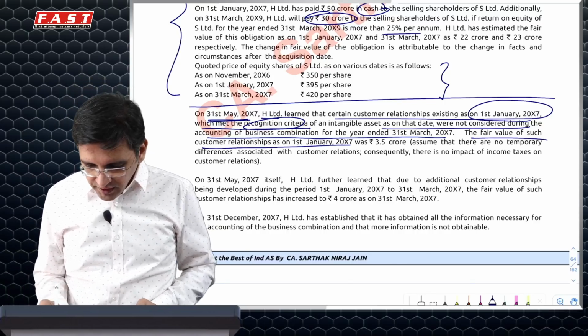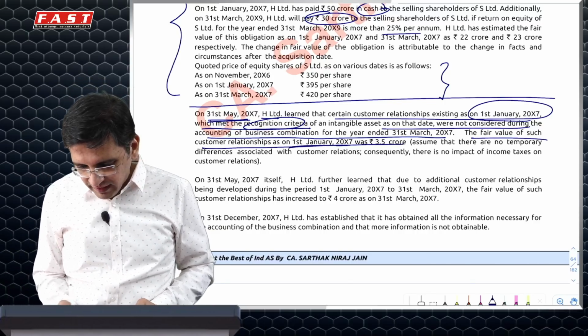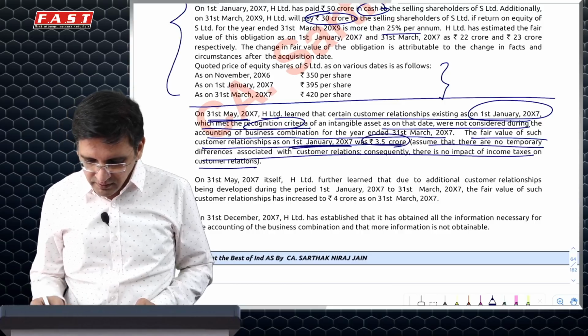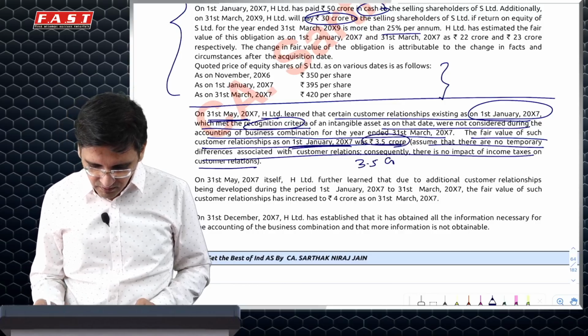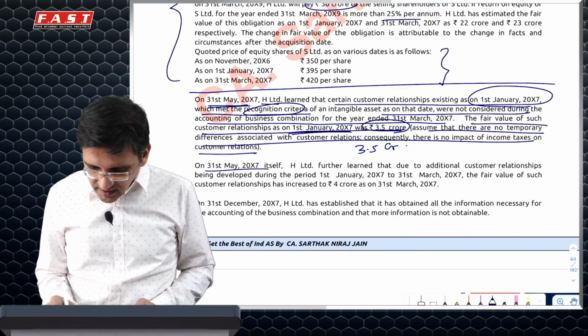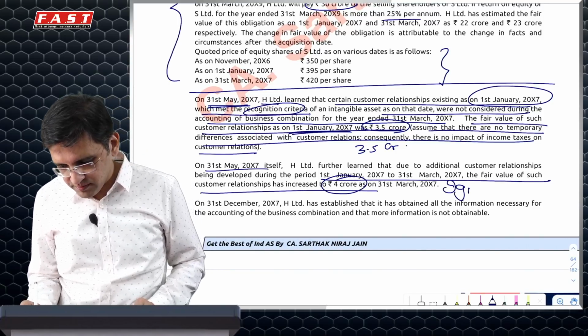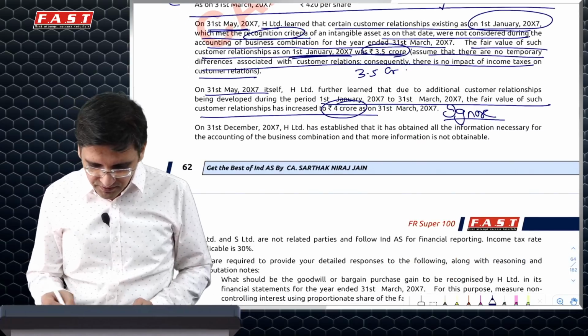Fair value of the relationship at date of acquisition, 1st January, is 3.5 crore, and assume there is no deferred tax impact on this. So we will consider it at 3.5 crore. Then it says there are some additional relationships which have developed, which has increased to 4 crore. We will ignore this because we need fair value on the date of acquisition.